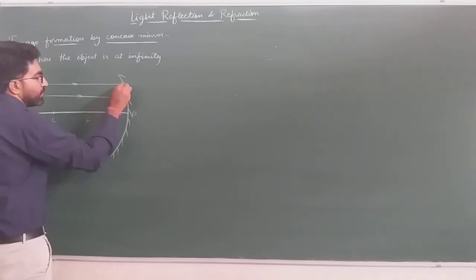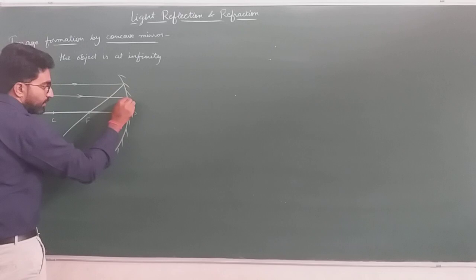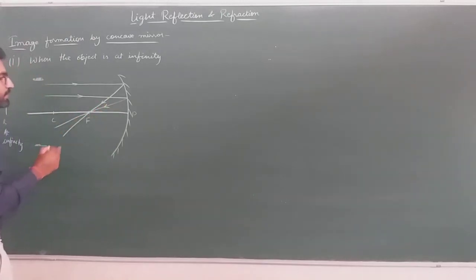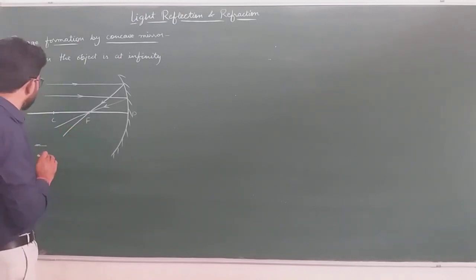Then after reflection, it will pass through the point F, and the second ray also passes through F. As we can see, both rays of light are passing through F after reflection. So our image is formed at the focus.